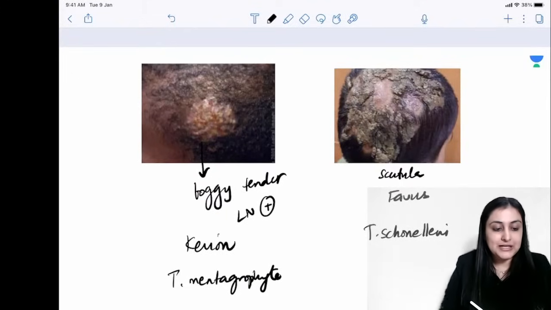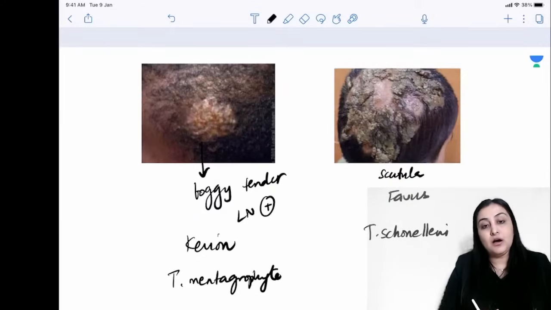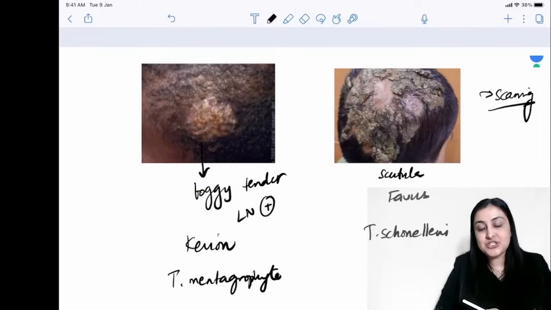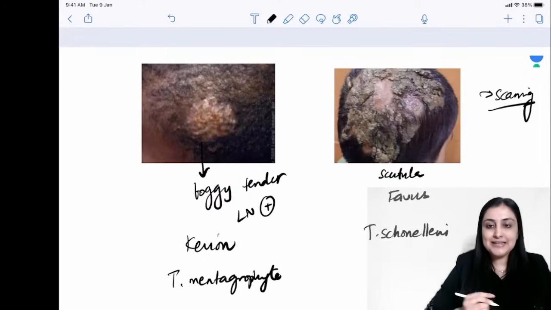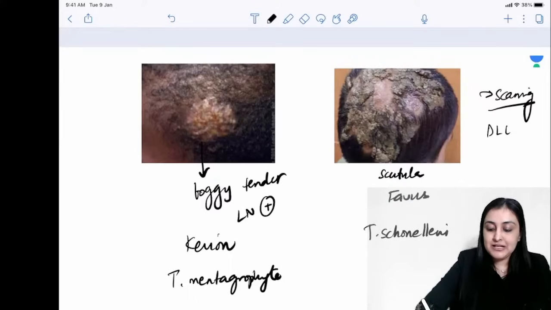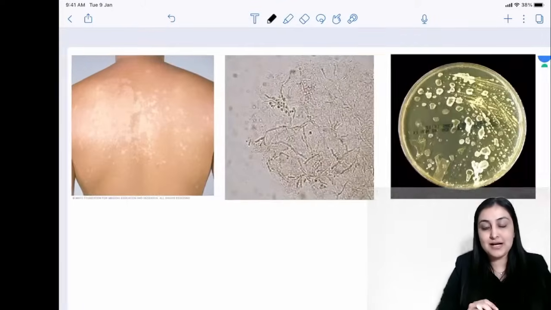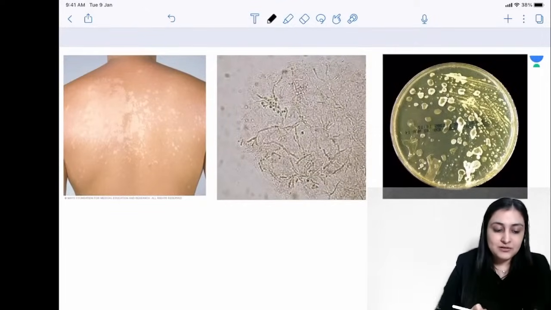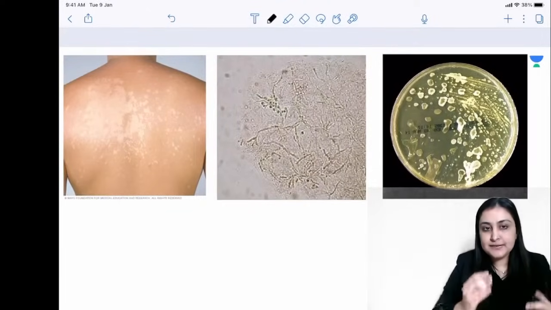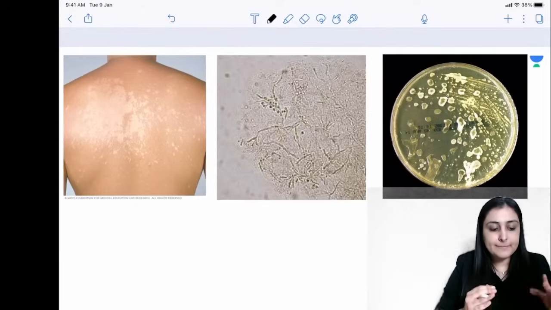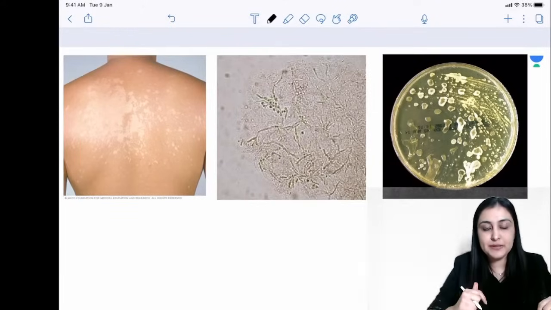All right. So very frequently asked questions about tinea capitis, and remember both of these are going to produce scarring alopecia, right? Scarring alopecia will be produced. Remember the causes of scarring alopecia. One is going to be tinea capitis. Apart from this, we will have DLE, which causes scarring alopecia, and I already told you syphilis can produce both scarring as well as non-scarring alopecia. Okay. Again, derma integration, what you see here, hypo and hyperpigmented lesions.